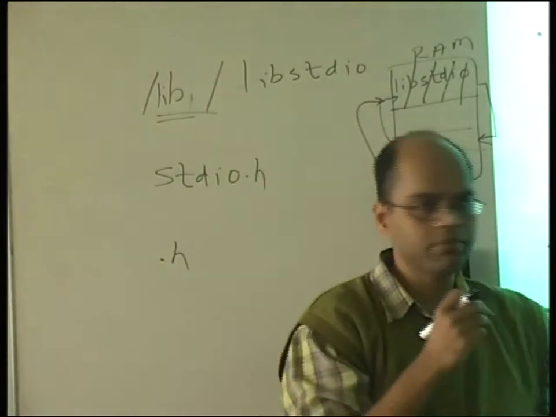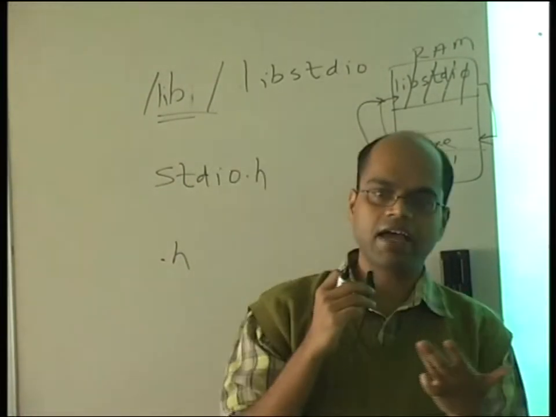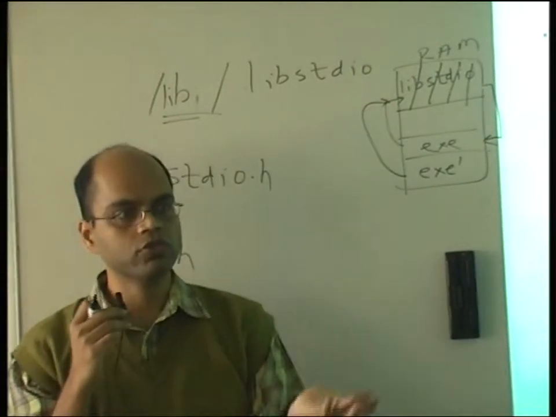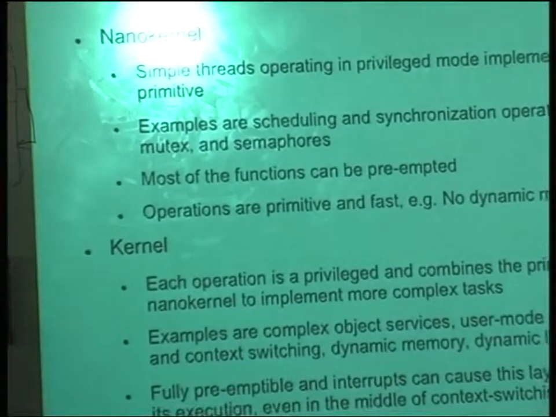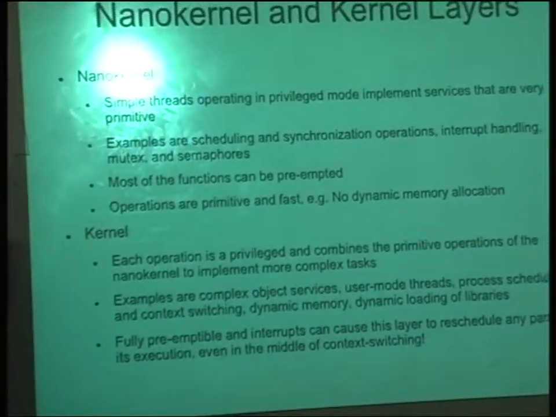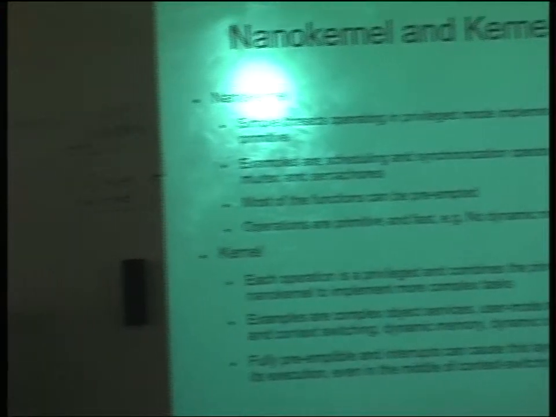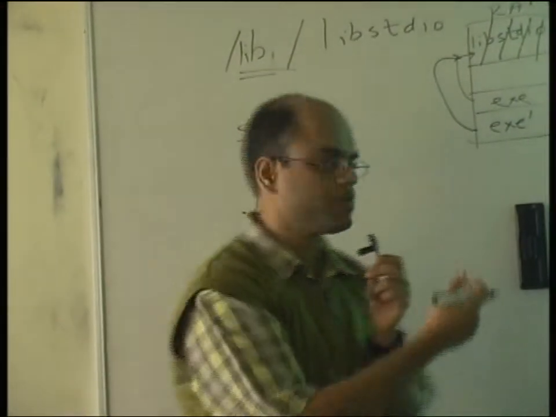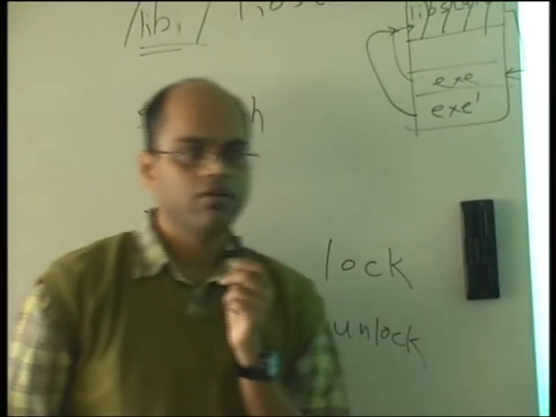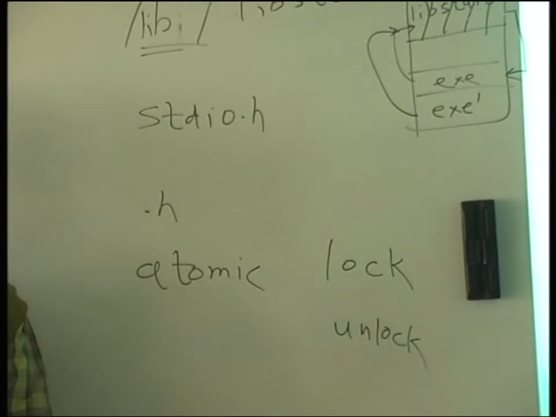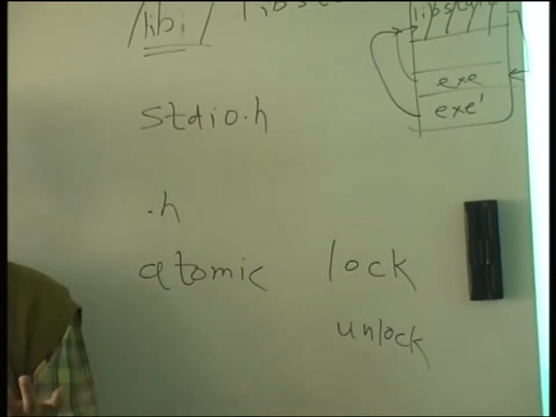This is also fully preemptible, because in the kernel, as much as possible, the code should be preemptible. Can you give me an example of code which is not preemptible? What do you do when you don't want to preempt yourself? Transactions, or synchronization, or concurrency, right? All the mutex and semaphore operations are defined as something called atomic. In database terms it is called lock and unlock, or in semaphores it is wait, the P and S signal and so on. All of these operations make your code non-preemptible.